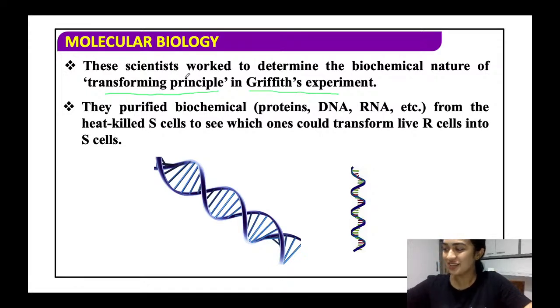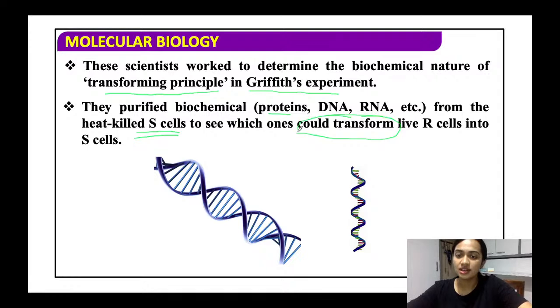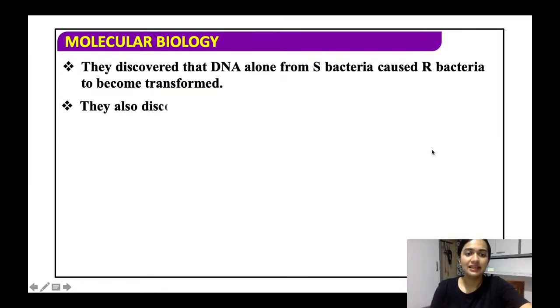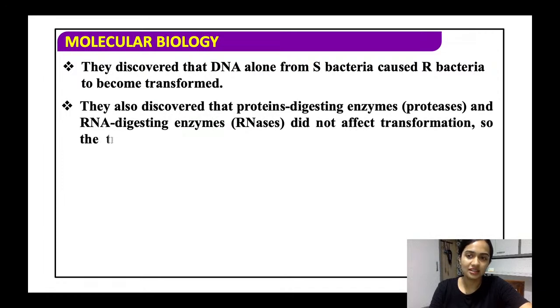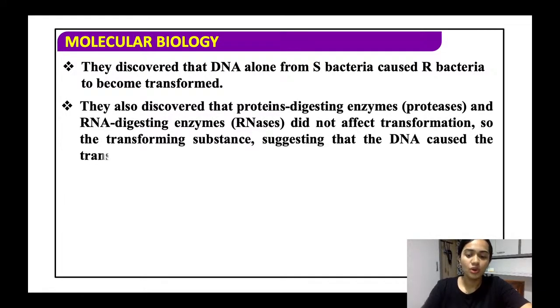So, what they did was they basically purified the biochemical components, proteins, DNA, and RNA from the heat killed S cells to see which one could cause the transformation. Alright. Now, what happened? They discovered that the DNA alone from the S bacteria caused the R bacteria to be transformed. They also discovered that the protein digesting enzyme, proteases, and the RNA digesting enzyme, that is the RNases, did not affect the transformation.